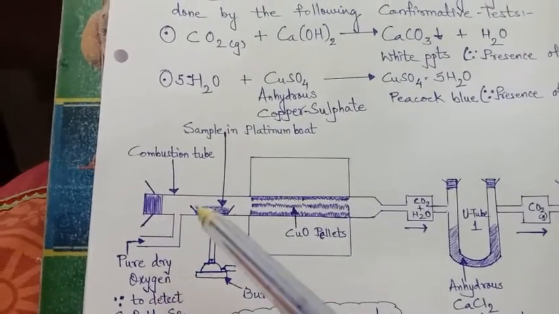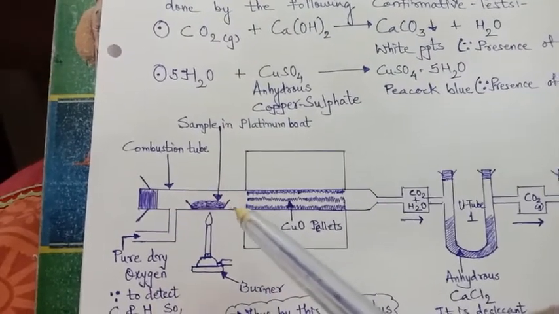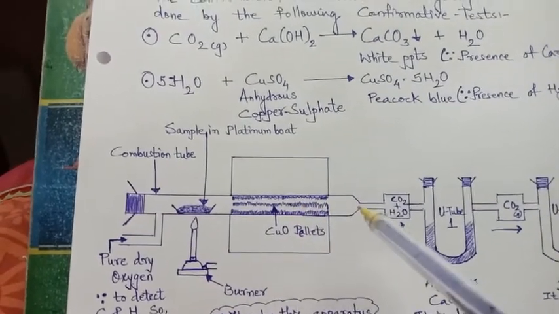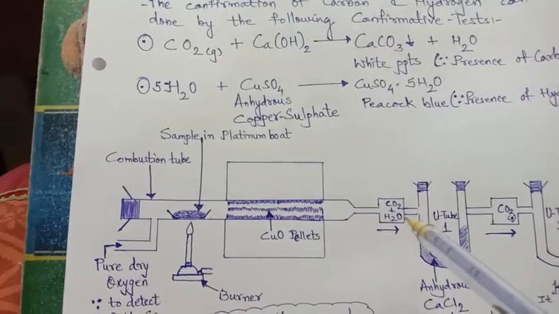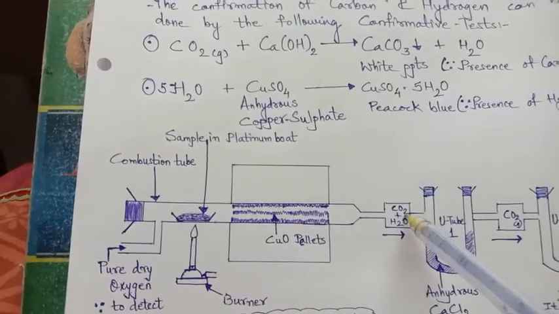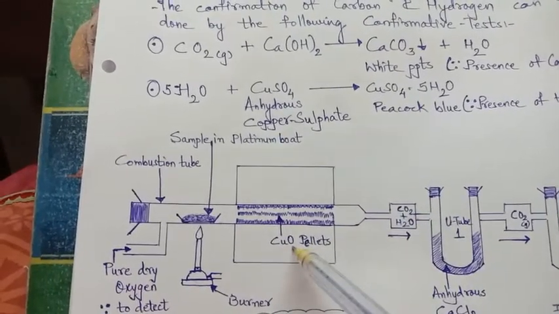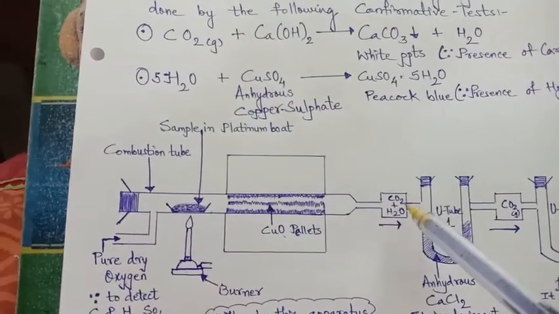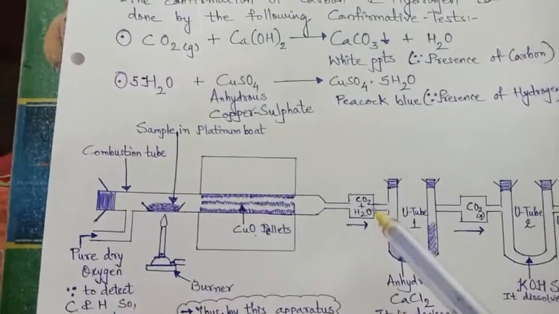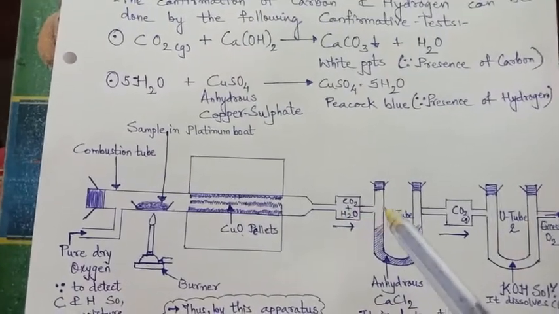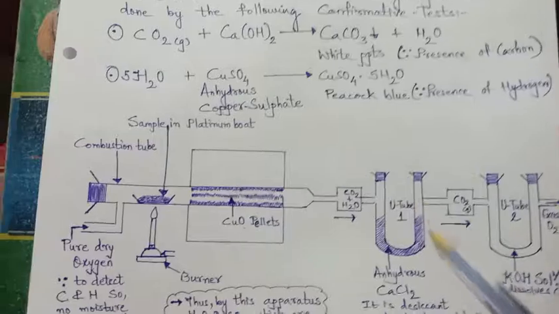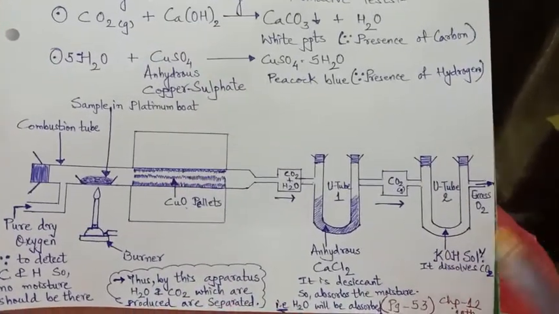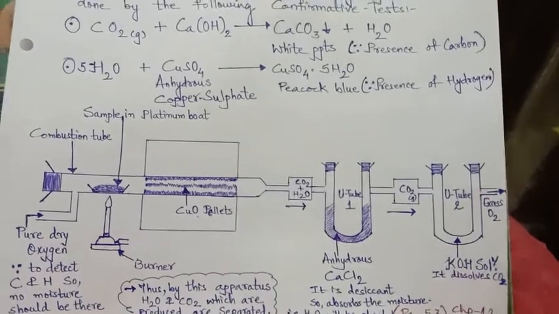So dry oxygen is added, and when it reacts with copper oxide, it will give water and carbon dioxide. The carbon dioxide and H2O are now allowed to pass further, and in the first U-tube anhydrous calcium chloride is added, and in the second U-tube potassium hydroxide solution is added.